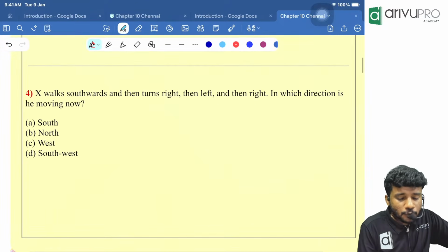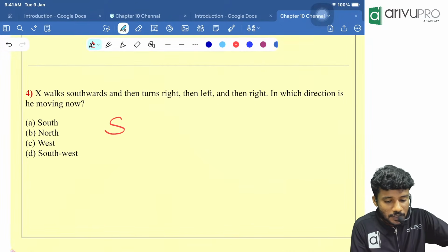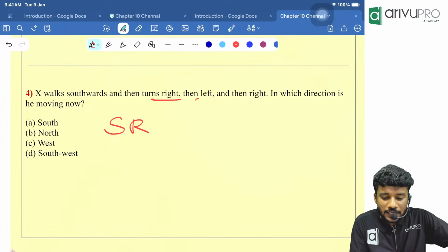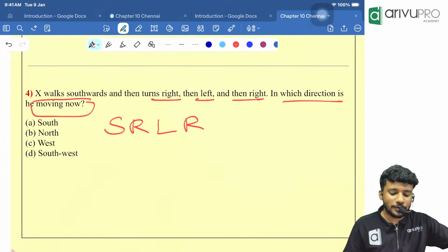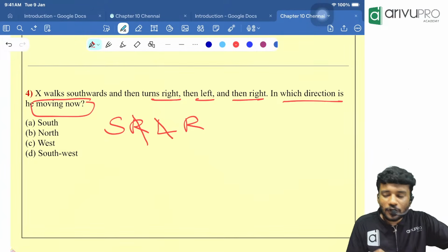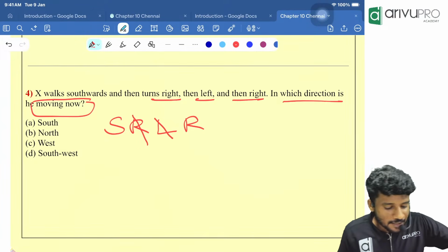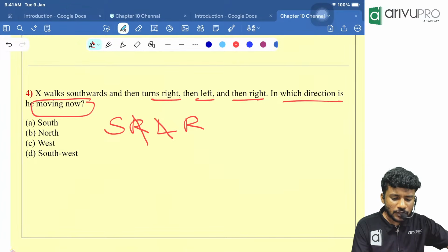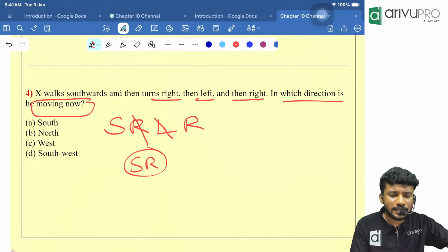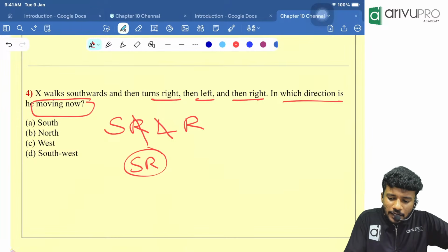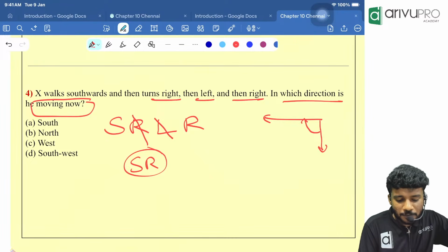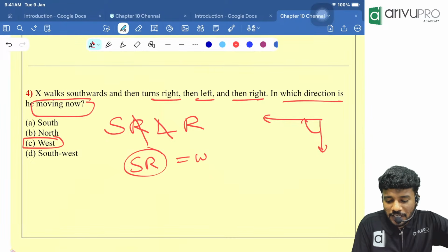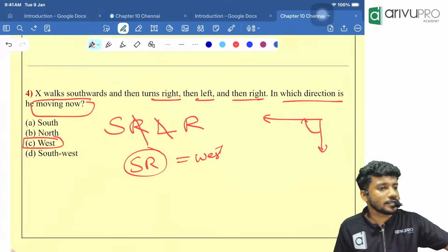X walks towards south. Initial direction is what? South. Then he turns right. Then again turns left. Then turns right. Now in which direction is he moving now is the question. Okay, tell me people. Right and left got cancelled. Then who is remaining? South, right is remaining. What is right of south? Right of south we already studied. That is called west. Which option is the answer? Option C is your answer. I hope you guys got it.